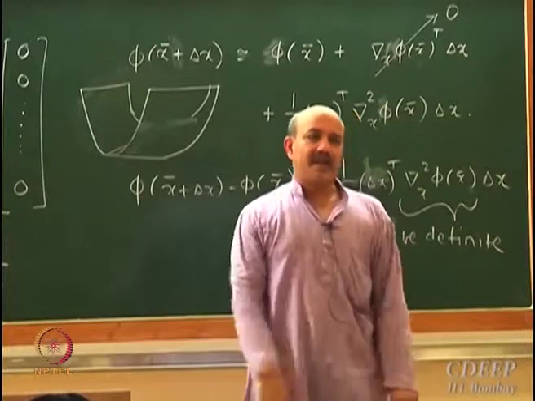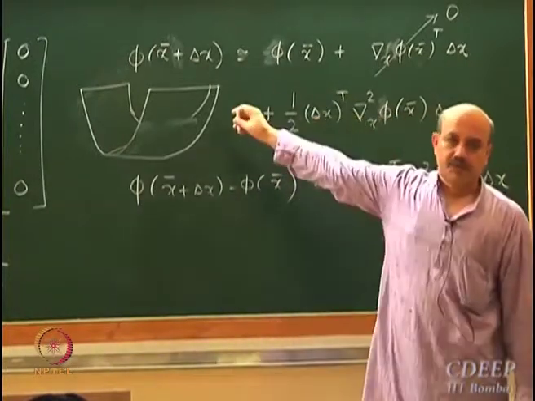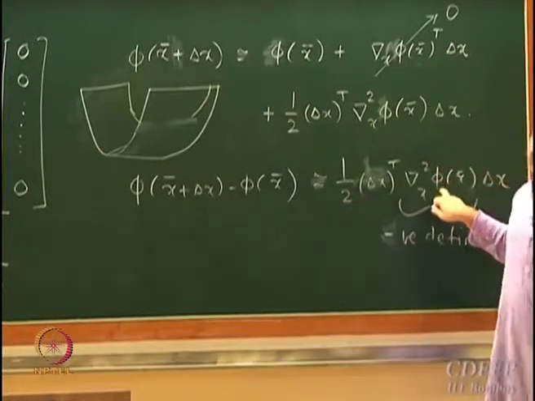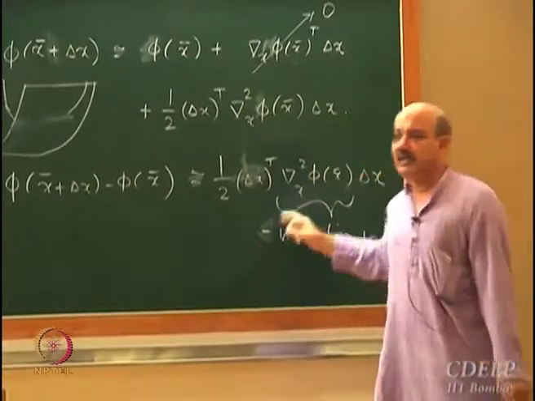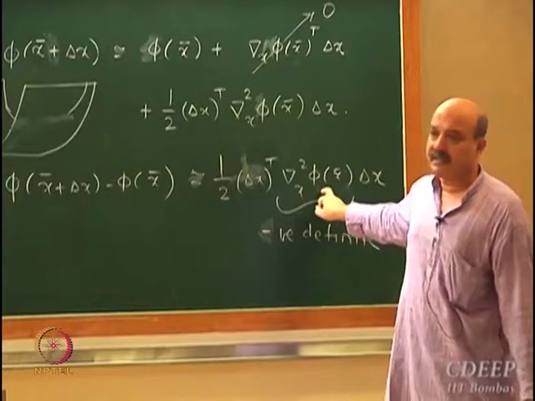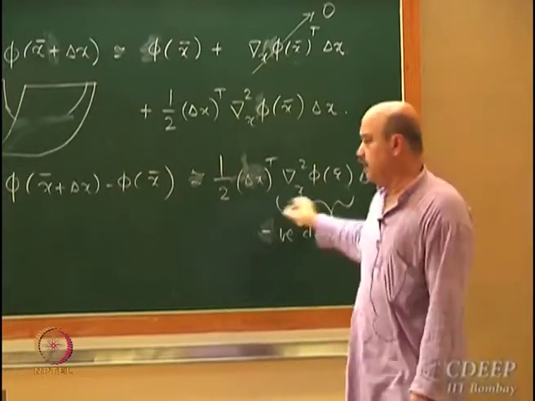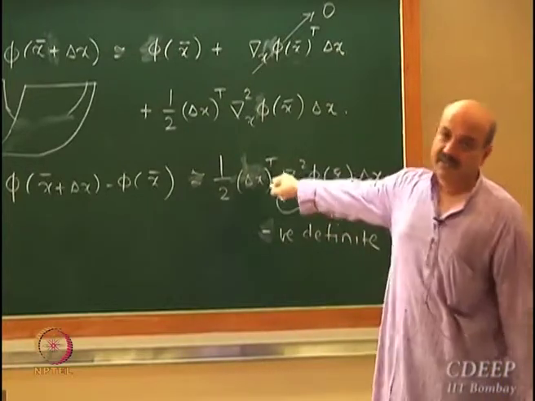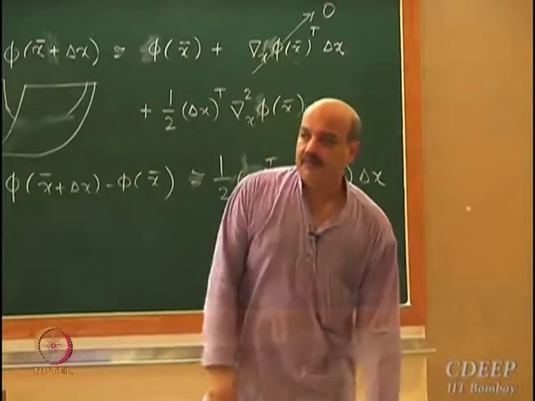So you may have a saddle condition. A saddle point is qualified by looking at the property of this local matrix. The nice thing is that the definiteness of this particular matrix will allow us to find out whether a particular point is a maximum, minimum, or a saddle point.